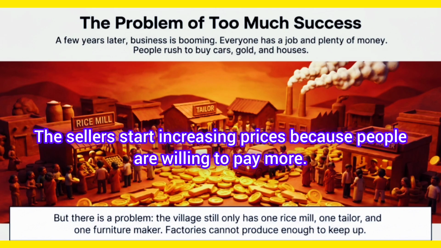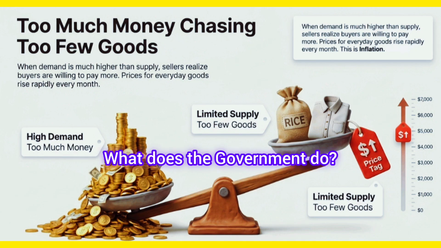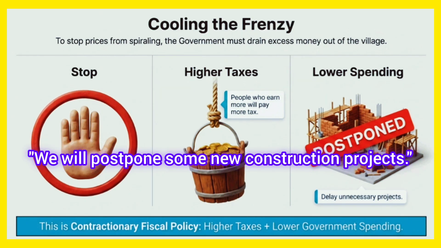The sellers start increasing prices because people are willing to pay more. Rice becomes expensive. Clothes become expensive. Furniture becomes expensive. This is inflation. What does the government do? The village head announces, "People who earn more will pay more tax. We will postpone some new construction projects."